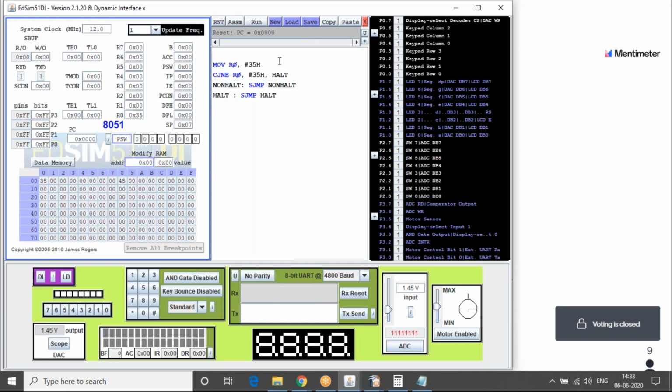Now I'll compare it with 36. I'm assembling and then I step. So now I'm comparing R0, which is 35, to an immediate value of 36. If that is the case, they are not equal, so it will go to halt. In halt, I have put a trap and made it circle around halt itself. So you will see, I will step it. It has gone to line 7 and it didn't go to line 5. So that's what I wanted to show with that quiz as well.